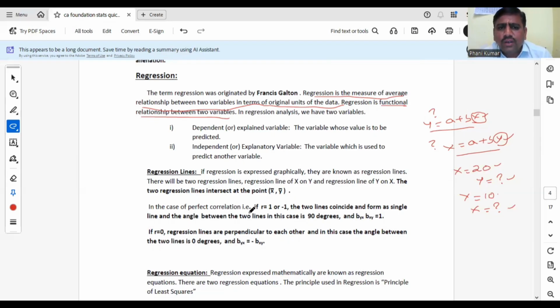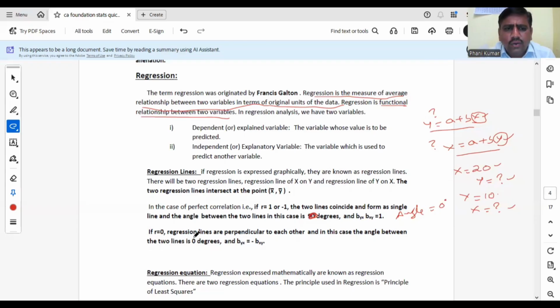In the case of perfect correlation, that means r equal to +1 or -1, the two lines will coincide with each other and form a single line. In that case, we will have only one line. Very important: if r equal to +1 or -1, the two lines coincide and form a single line, and the angle between these two lines will be 0 degrees. Please correct it, it is 0 degrees, not 90 degrees. Sorry. So when r equal to +1 or -1, the angle is 0 degrees.